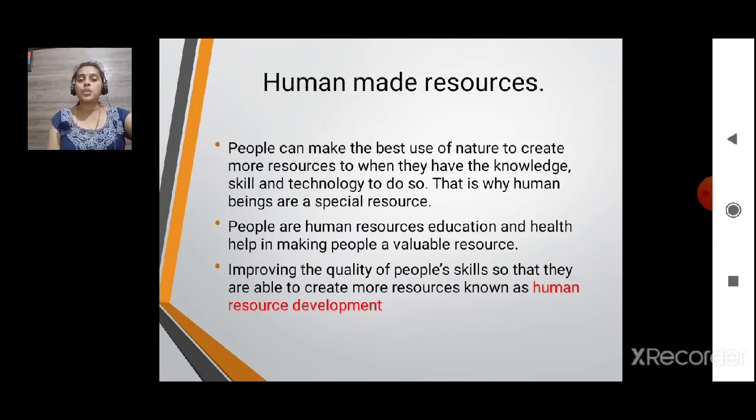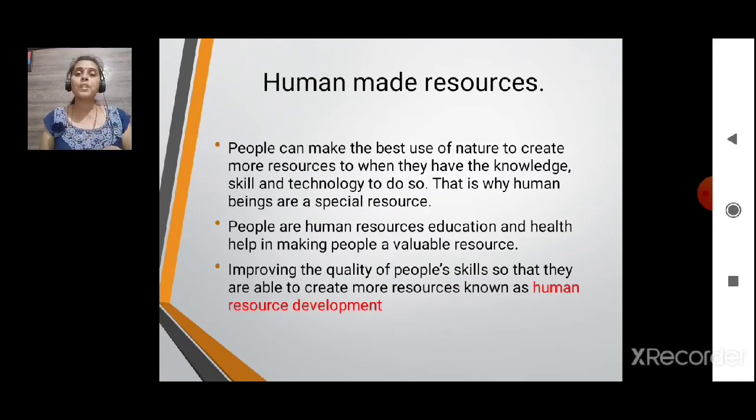People are human resources. People themselves are human resources. How? With their education and health in making the people a valuable resource. Yes, by providing education, you are learning maths, science, skills and art and all. By that, the basic things you are learning here, you are utilizing in your future life when you become an engineer, scientist, doctor or somewhere else, and then you are utilizing that brain in the development of the nation.